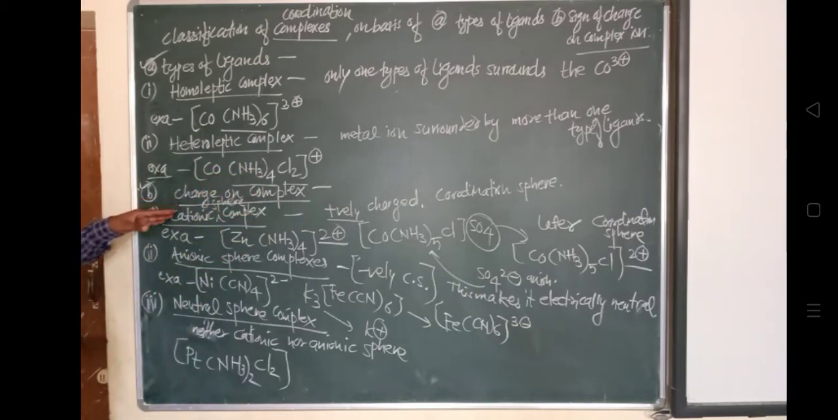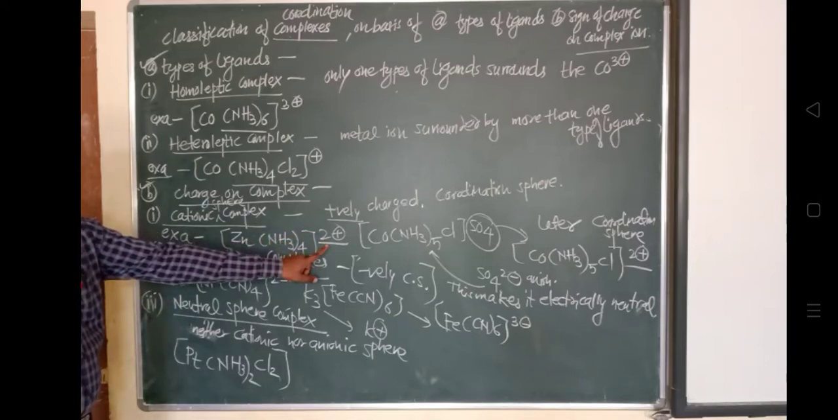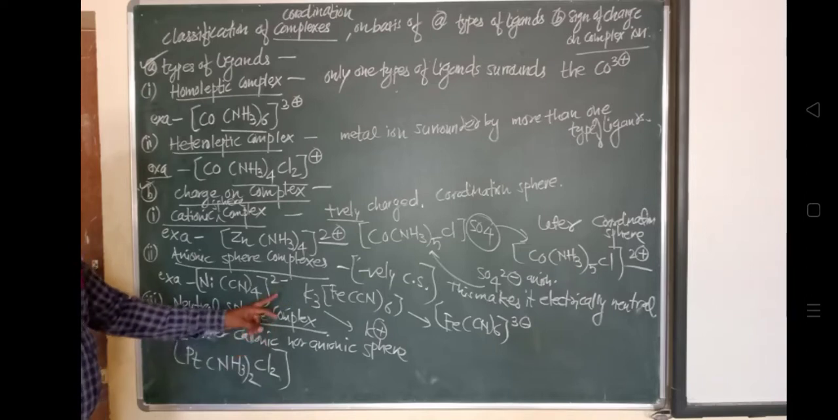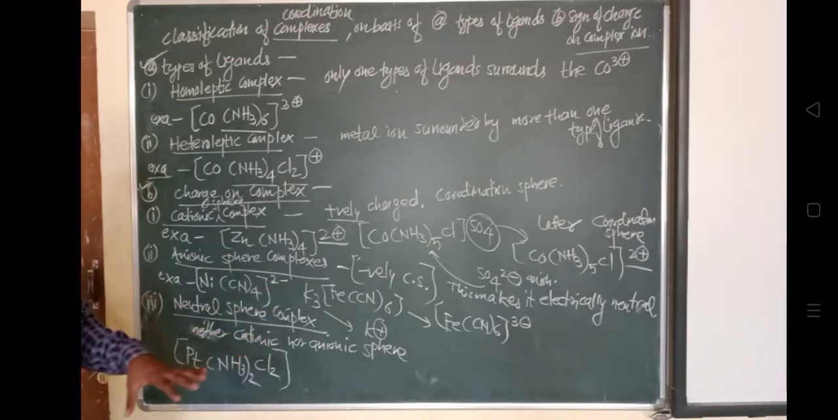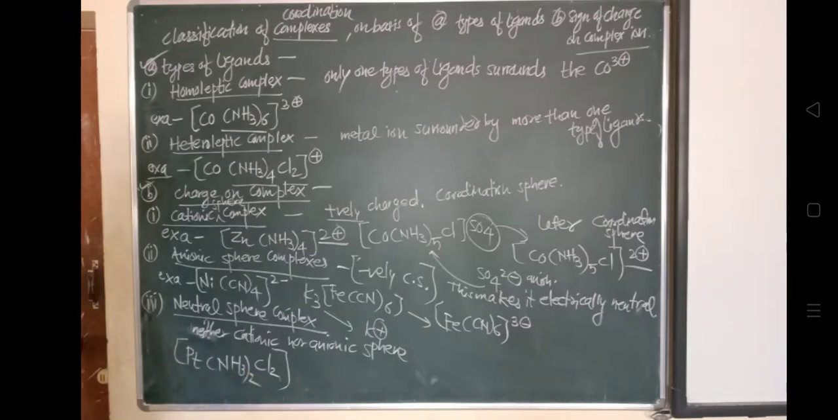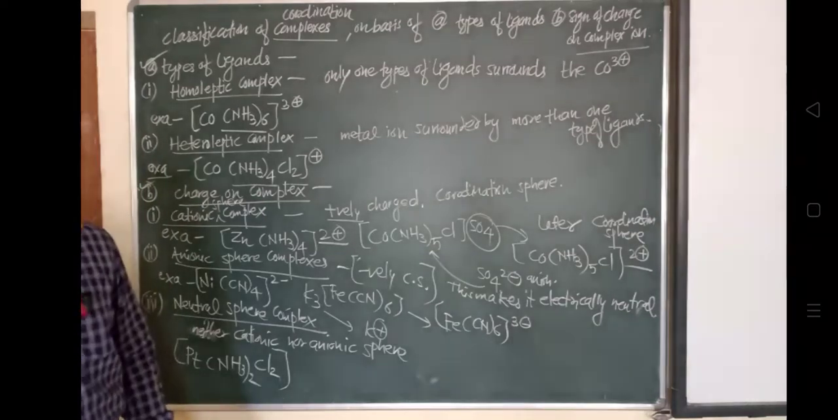Next, on the basis of charge on a complex. It may be a cationic complex, which has a cation charge over the complex ion. Another is the complex ion over which there is an anionic, minus charge, called anionic. And when there is no charge, it is neutral, called a neutral sphere complex, which we studied in the last lecture. This is cisplatin, which has two ammonia molecules and two chloride molecules surrounding the platinum, and it is used to treat cancer.